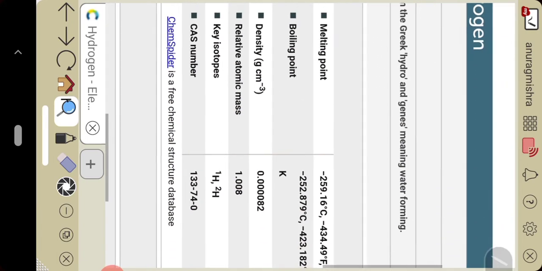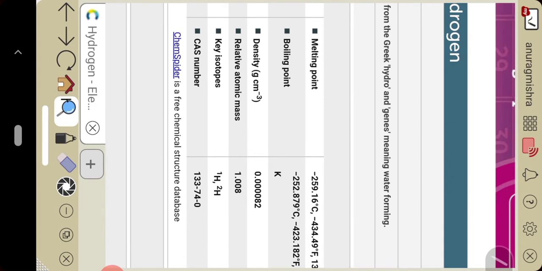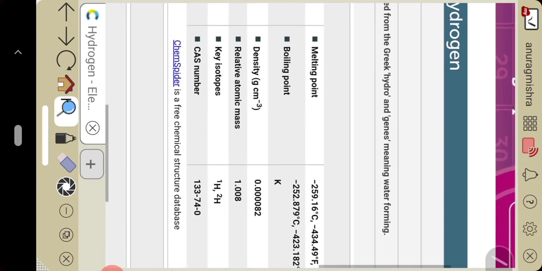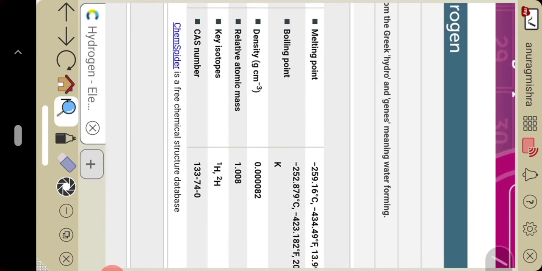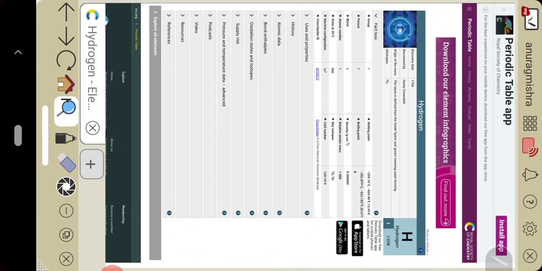The melting point of hydrogen is minus 259.16 degrees Celsius. The boiling point is minus 252.879 degrees Celsius. Density in gram per cubic centimeter is 0.00082. Relative atomic mass is 1.008. The key isotopes are 1H1, 1H2 and 1H3 also. CAS number, there is no need to study about it. I hope you have seen the brief introduction of hydrogen.